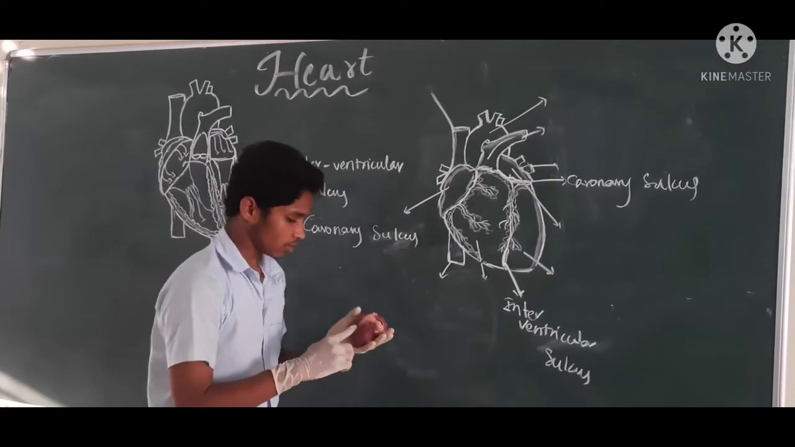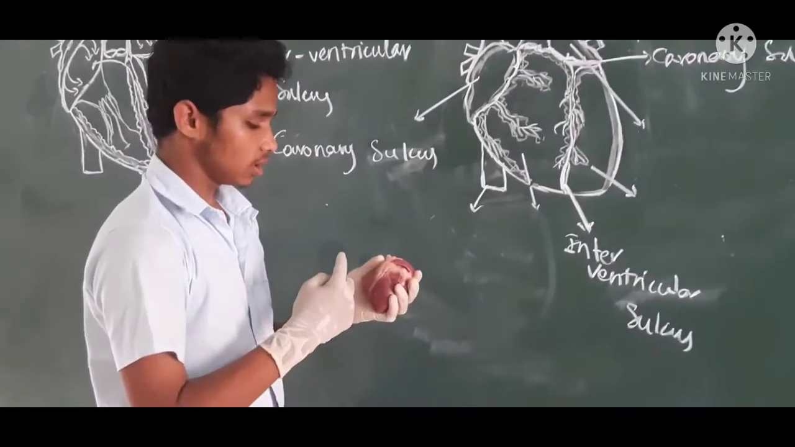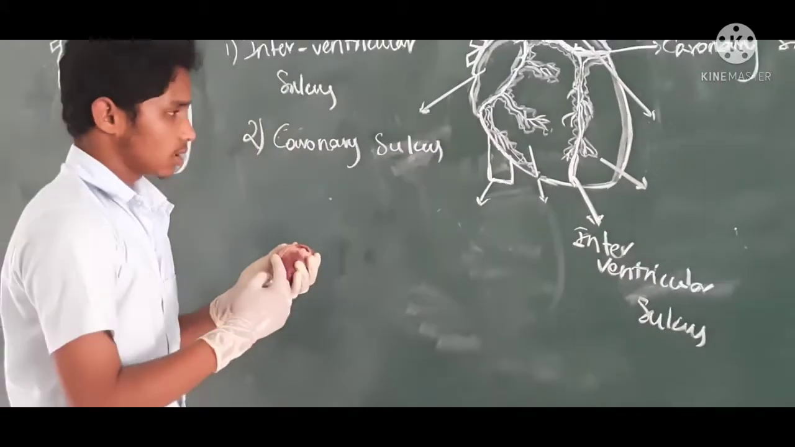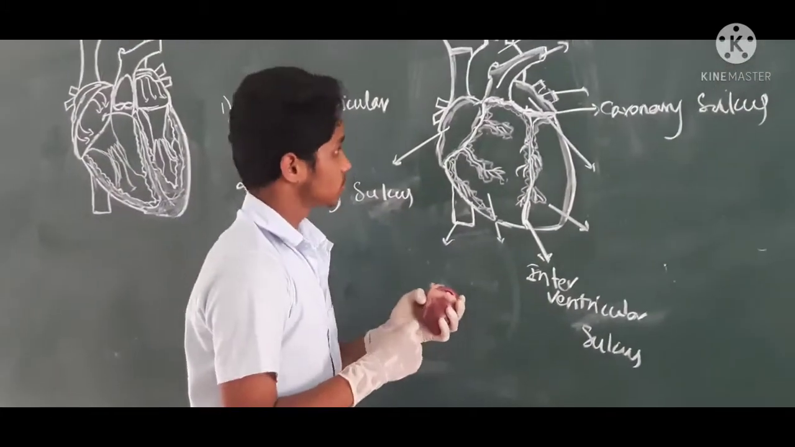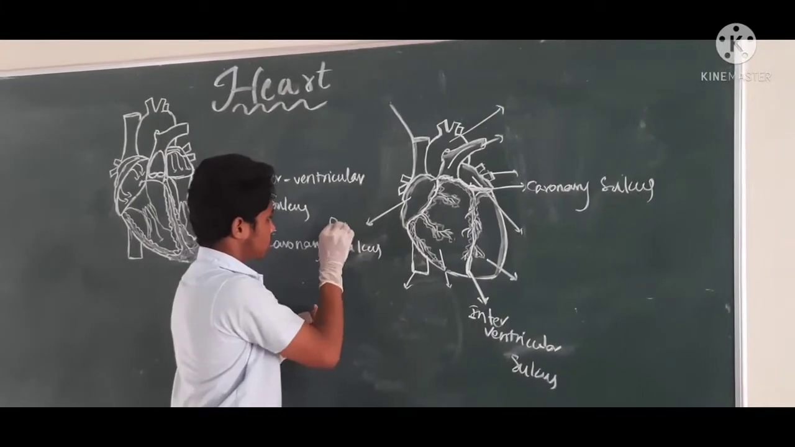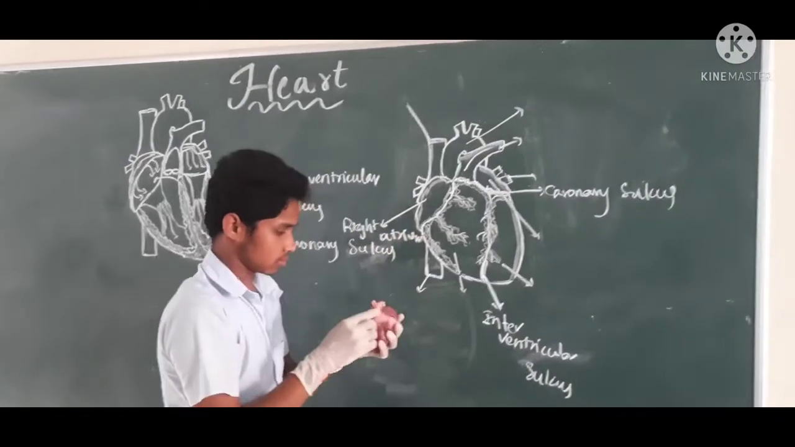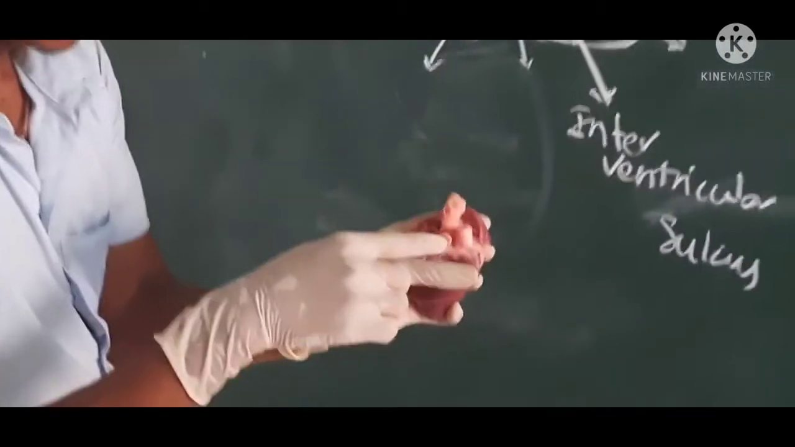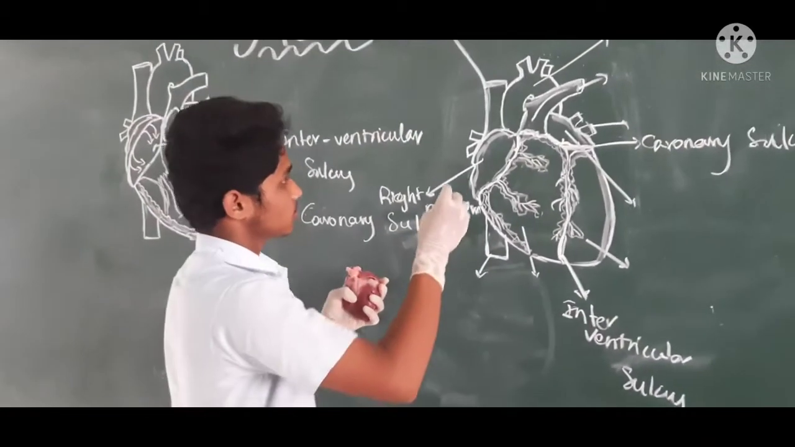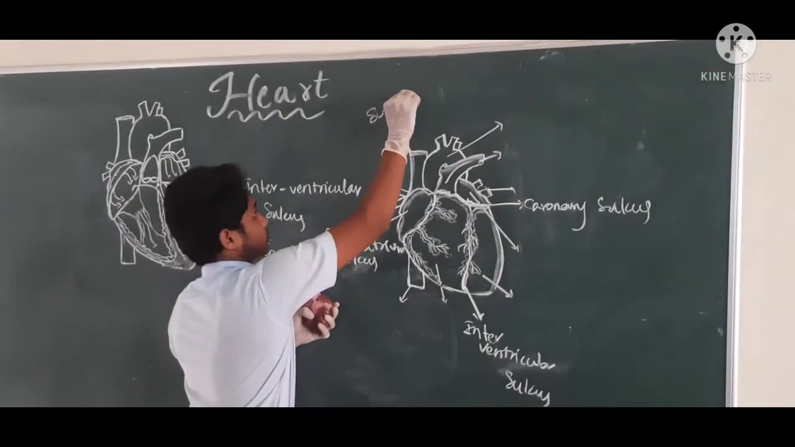The heart has a right side and a left side. The right side carries only deoxygenated blood, and the left side carries only oxygenated blood. Let's identify the parts on the right side. This is the right atrium. And this is the superior vena cava.